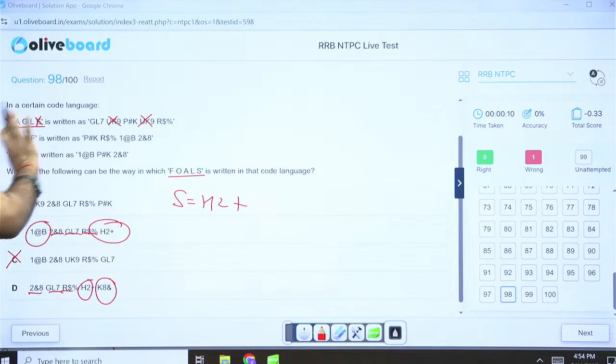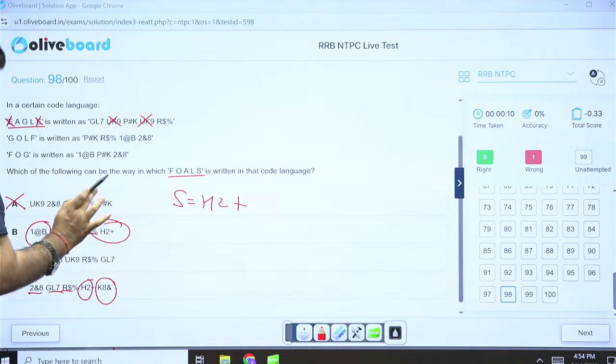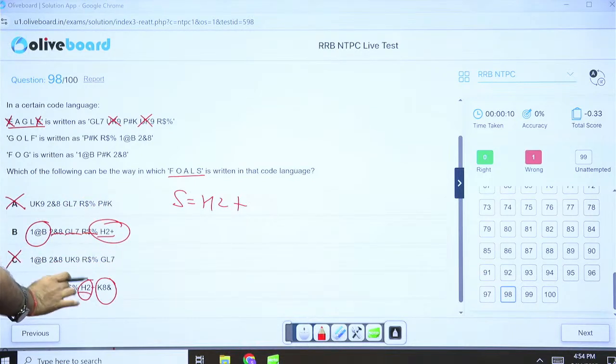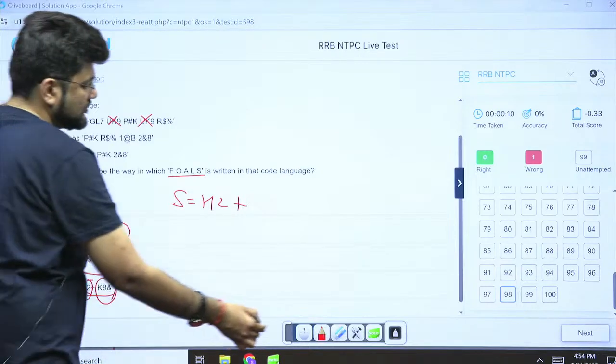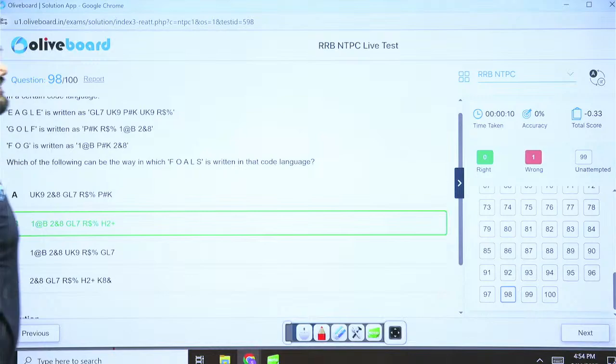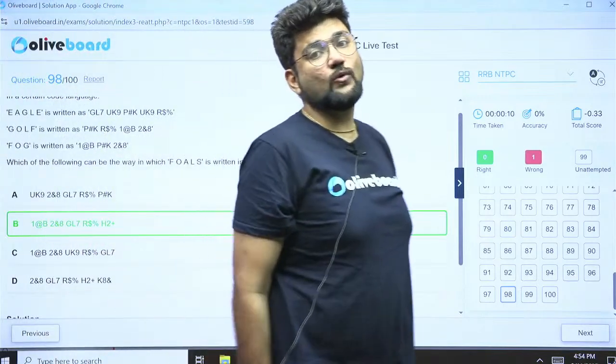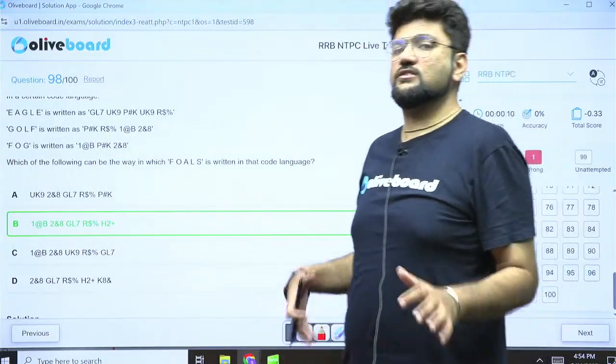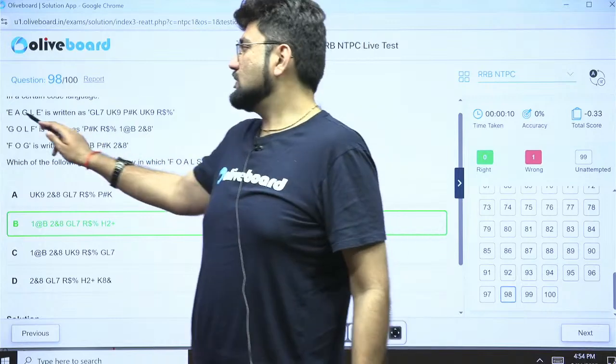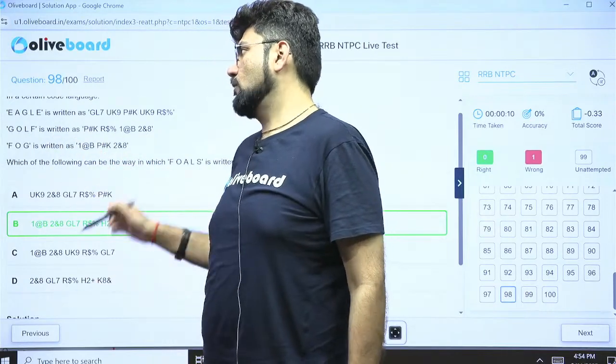Because the rest of the elements are here, you can find them here. S is the extra element which is there in two parts here. And if this was the correct answer, there were two elements which are new, but there are no two letters which are new. So option D is also not right. Option B is the only correct answer. With elimination, you can easily isolate your correct answer. You don't need to actually find out the code for each letter, because that will become difficult. But you can eliminate the code for E for sure. So that eliminates two options.